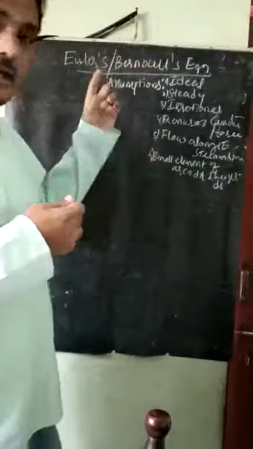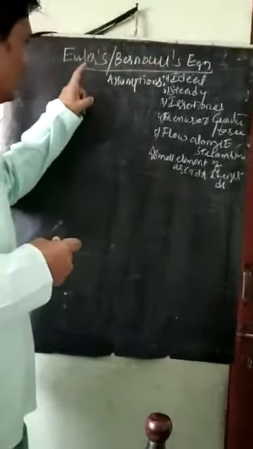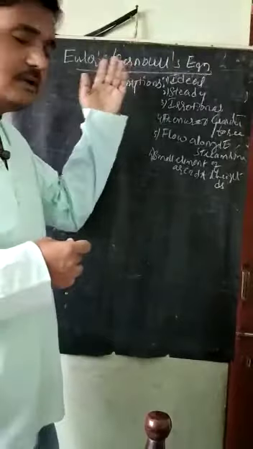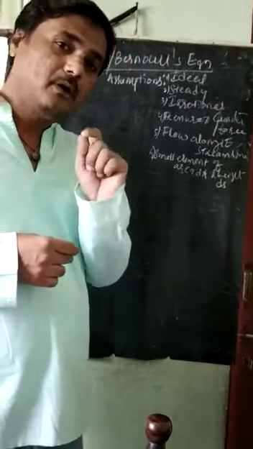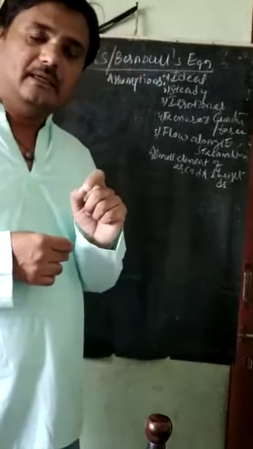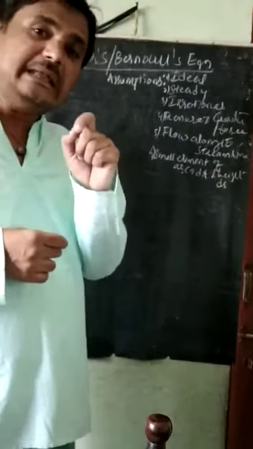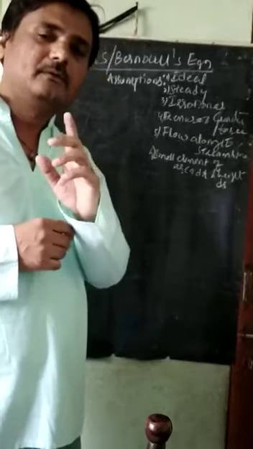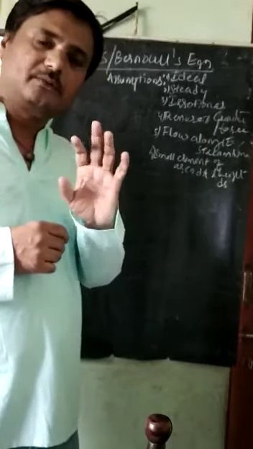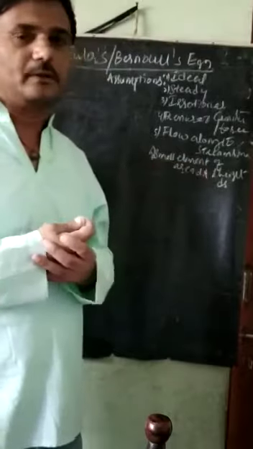So today we are studying Euler's equation, or else it is also called Bernoulli's equation, because Bernoulli's equation is the integration of Euler's equation. If we integrate Euler's equation, we will get Bernoulli's equation.